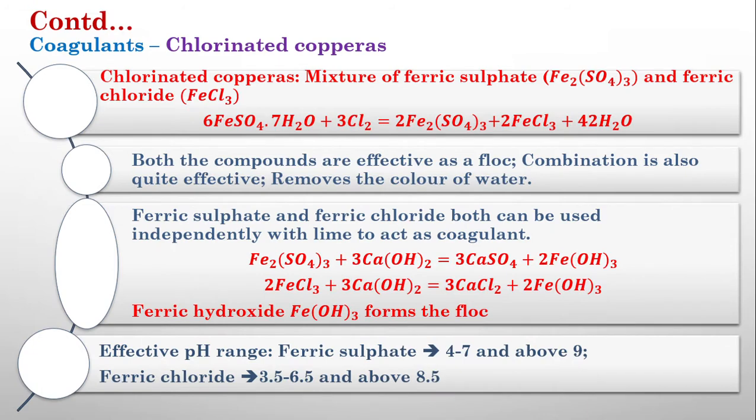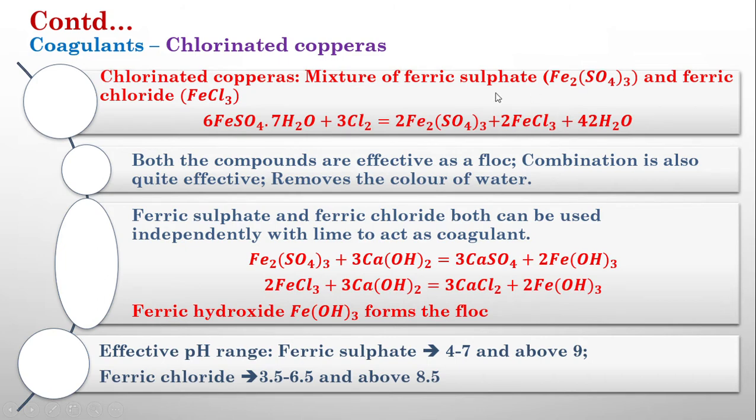The second type of coagulant is chlorinated copperas. So it is nothing but a mixture of ferric sulfate and ferric chloride. These both are coagulants actually. Both can separately act as coagulants, but when they are mixed together, it can act more efficiently as a coagulant. So actually it is formed by adding chlorine to ferrous sulfate. We will get ferric sulfate as well as ferric chloride. This combination is used as the coagulant in water.